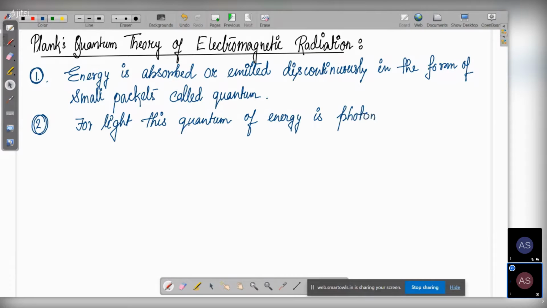Quantum of energy is photon. Then number three, energy of photon is directly proportional to the frequency of radiation.